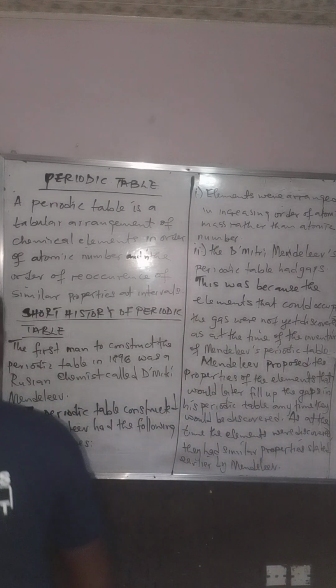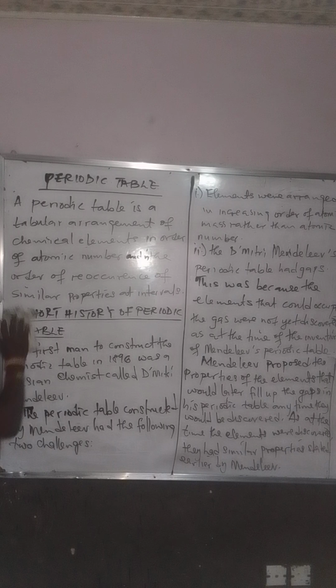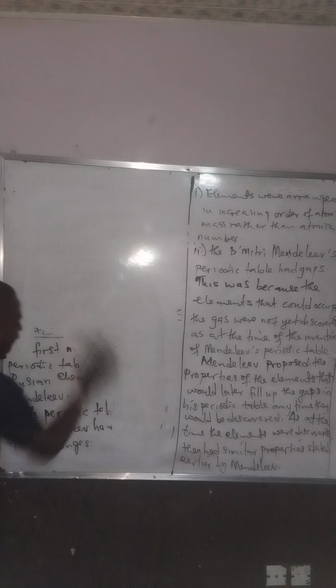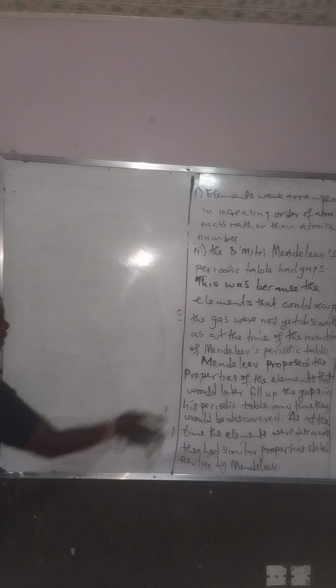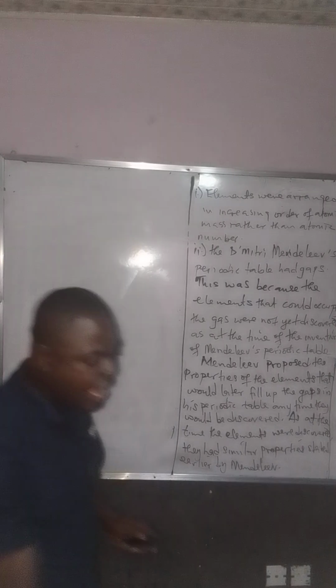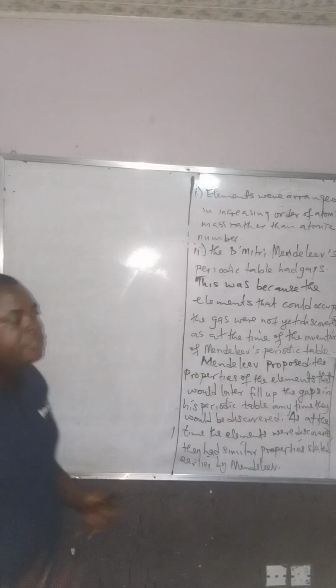Now, if they might ask you, I've seen a question, they say, state two challenges that confronted the periodic table constructed by Mendeleev, and state how those challenges were tackled.